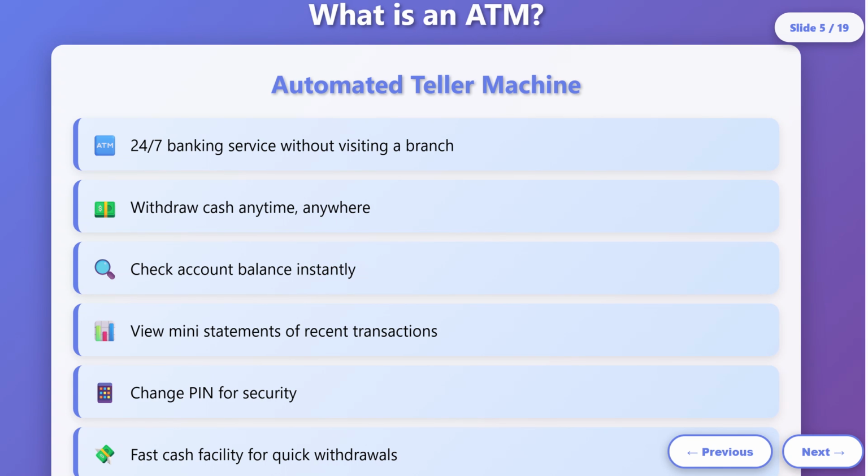Now first let's see what the ATM is. ATM is automated teller machine. This is like a 24/7 banking service without visiting a branch. You can withdraw cash anytime, anywhere. Check account balance instantly. View mini statements of recent transactions. Change PIN for security. Fast cash facility for quick withdrawals. Basically, in this ATM machine, you can perform basic banking operations like withdrawal and balance inquiry.